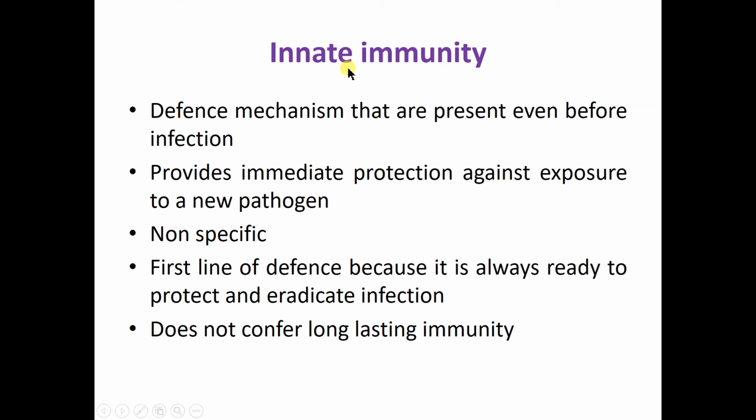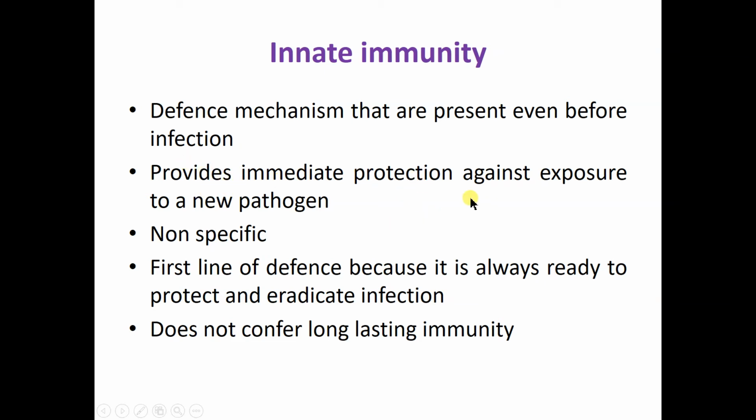So first, innate immunity or natural immunity is the defense mechanism that is present even before the infection. Before any infection has occurred in our body, this type of defense mechanism is already there. Like the skin, it is already there even before we are exposed to any type of infection. Take the example of corona. If the coronavirus is an antigen, it will infect our body tissue. It is not that our physiological barrier is generated only once the corona has come; this defense mechanism is already there before the infection has occurred.